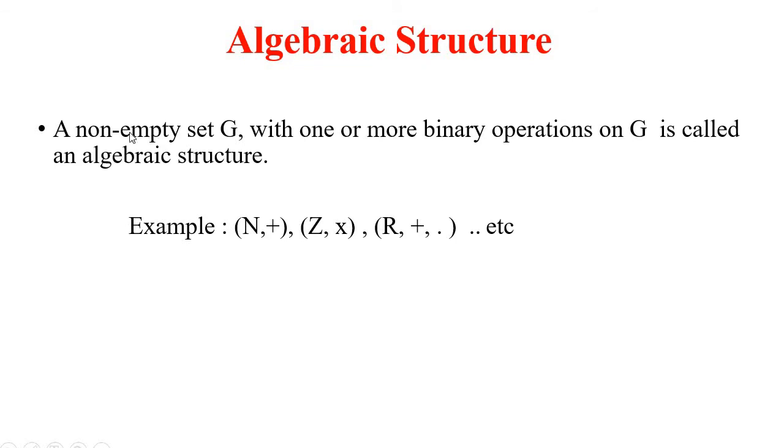Algebraic structure: a non-empty set G with one or more binary operations on G is called an algebraic structure. Example: the natural numbers with respect to addition, and Z with respect to multiplication. Integers with respect to multiplication, and with the two binary operations, addition and multiplication, R, that is the set of real numbers, is also an algebraic structure.